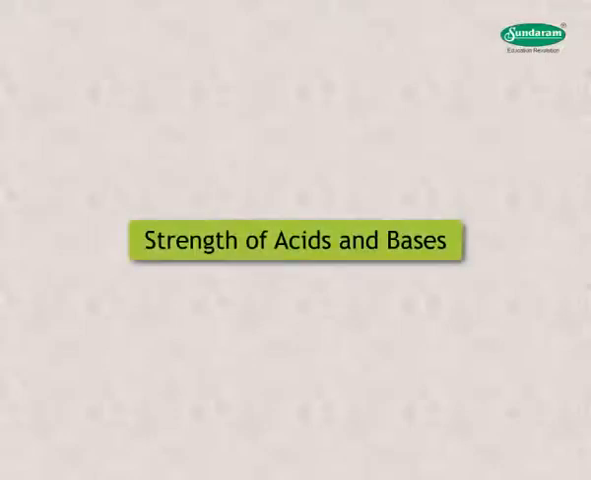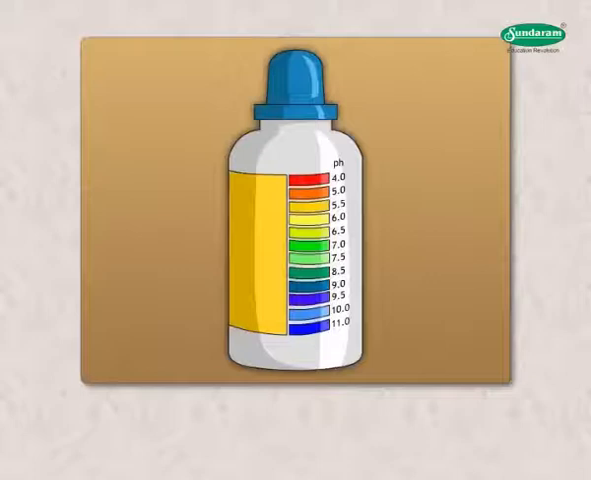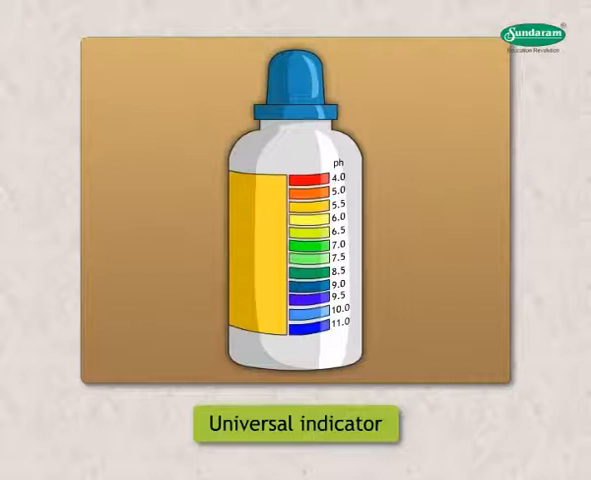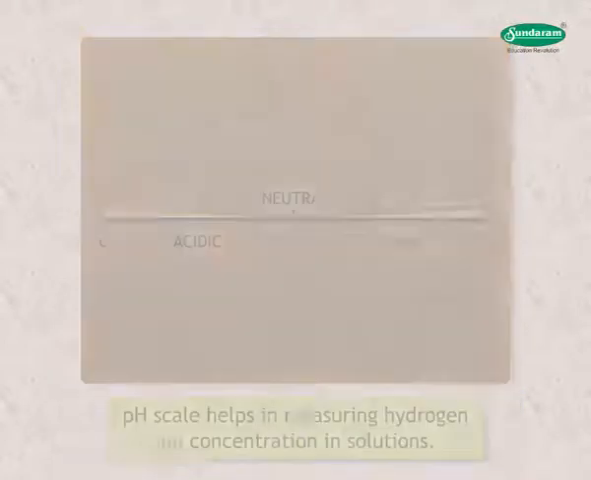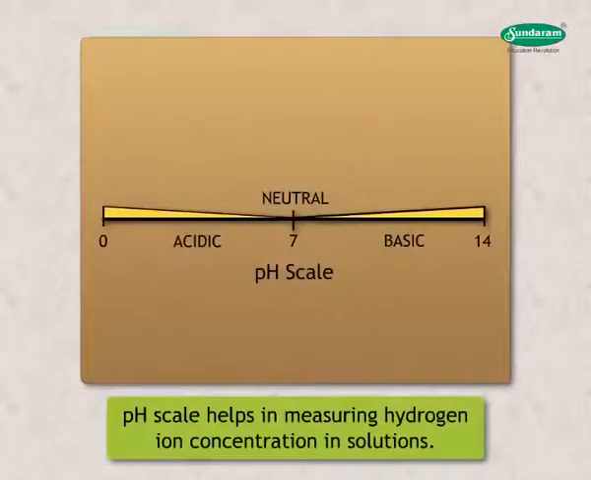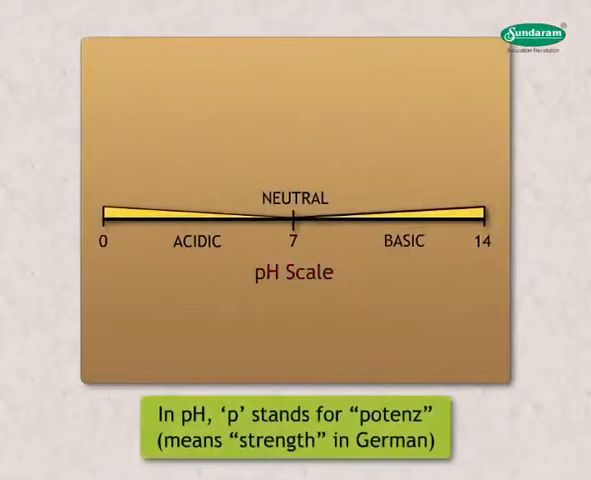Strength of acids and bases. You can judge acidity or basicity by using a universal indicator, which shows different colors in different concentrations of hydrogen ions in a solution. The pH scale helps in measuring hydrogen ion concentration in solutions. In pH, P stands for Potenz, which means strength in German.